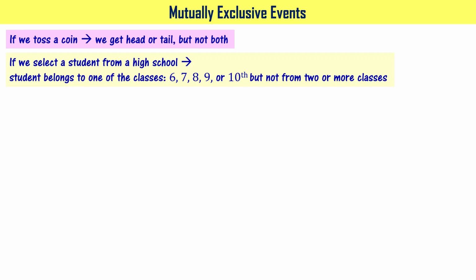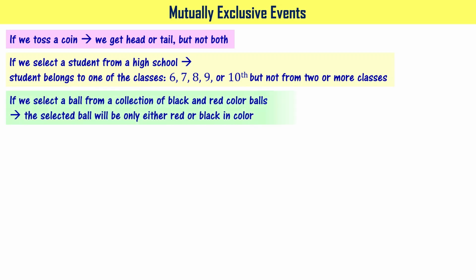When you select one person, he can be a student of 6th class, 7th class, 8th class, 9th class, or 10th class, but he cannot be a student of two classes, right? If we select a ball from a collection of black and red color balls, then the selected ball will be only either red or black in color, right?